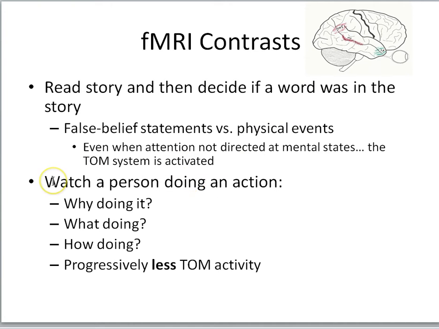If people in the fMRI scanner are watching a person doing an action, so they're watching a video of a person doing something, and as the scanning goes on, you ask them, why are they doing it? And then in a different block of trials, you ask them, what are they doing? And in a different block of trials, you say, how are they doing it? You get progressively less activity in the mentalizing regions, right? So if you ask somebody why somebody's doing it, that's going to force us to think about their mental states, their desires, their goals, their intentions, etc. But as we go to the what and then the how, we're doing less mentalizing.